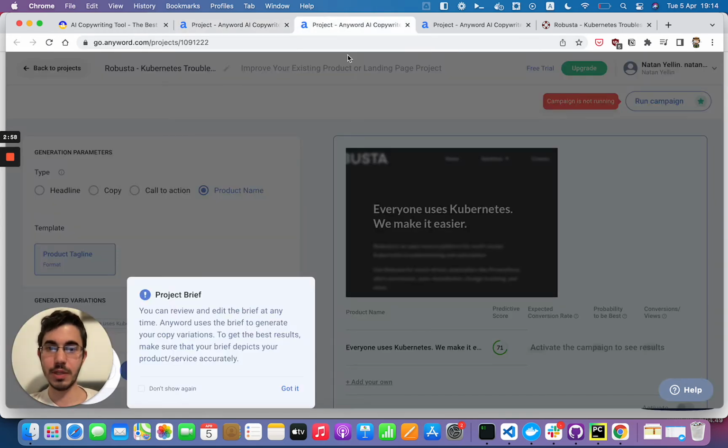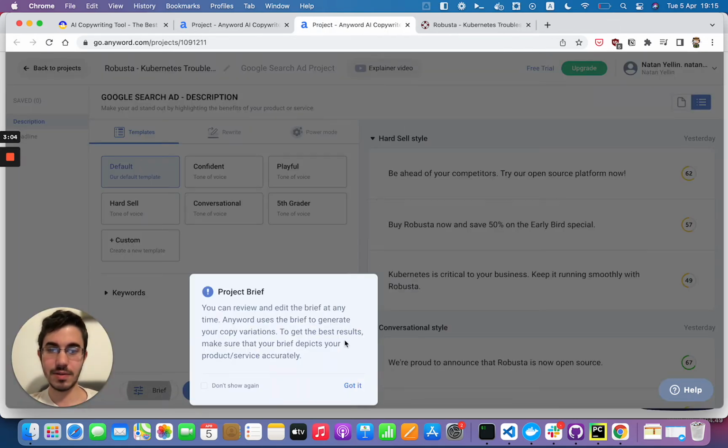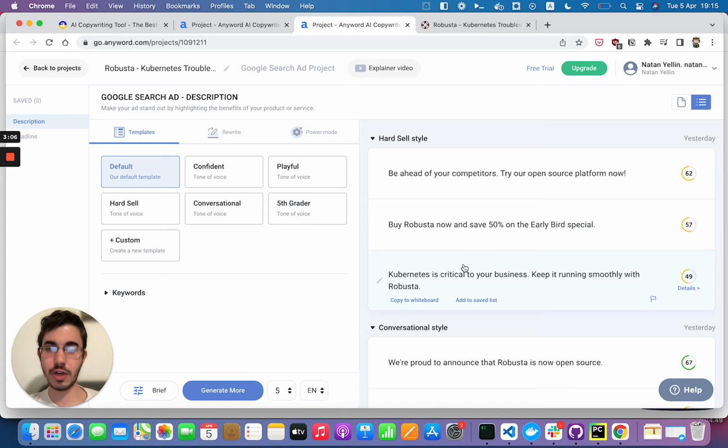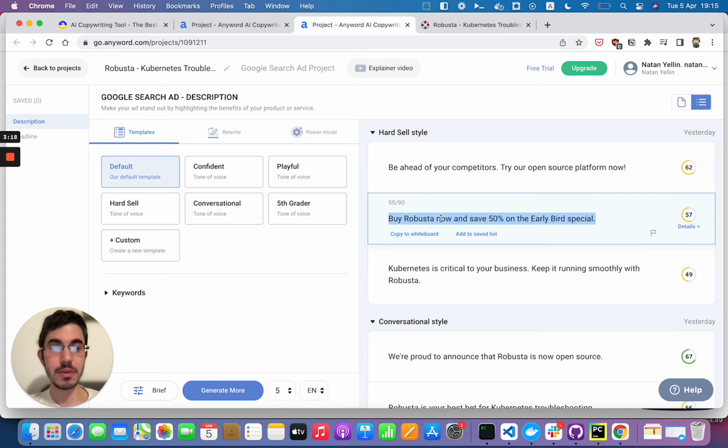Now, in the meantime, I'm opening up some other things I looked at in the past. Okay, I tried to create some Google ads as well. These were some of the interesting ones. Be ahead of your competitors. Try our open source platform now. So we are open source. I don't know what that has to do with being ahead of your competitors. Buy Robusta now and save 50% in the early birds special. These were the hard sell ones that are supposed to be like sales, so you definitely feel that.